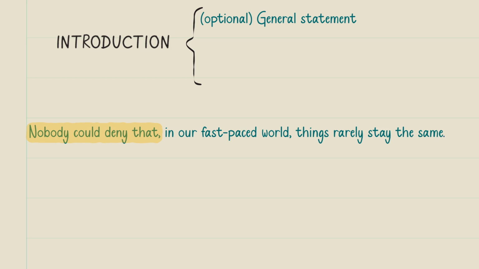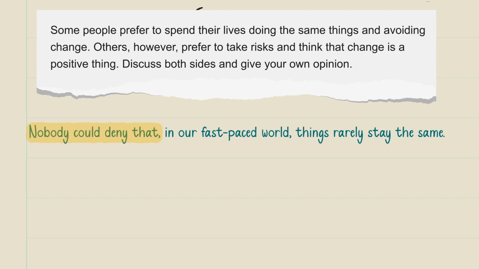After this, what I have to do is to restate or paraphrase the question. All right. I'm going to make it short. I'm not going to make my sentence longer than the question itself. So the question was, some people prefer to spend their lives doing the same things and avoiding change.